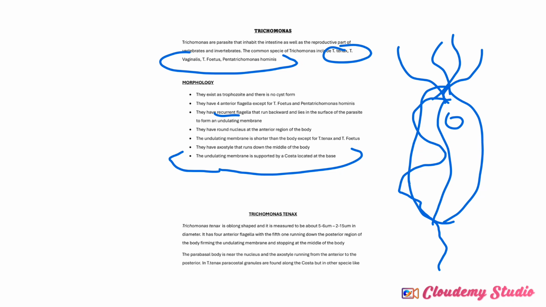And I said the undulating membrane is supported by a costa that is located at the base. And we mentioned that we have different representatives in this group, that is Trichomonas tenax, Trichomonas vaginalis, Trichomonas foetus, and Pentatrichomonas hominis. These are different parasites that we have in this group of animals.